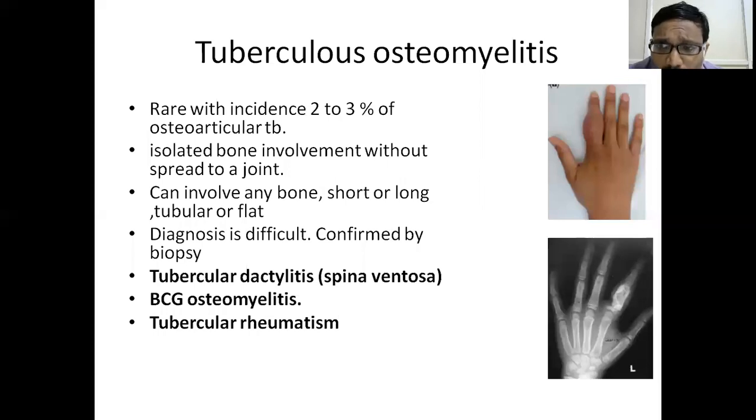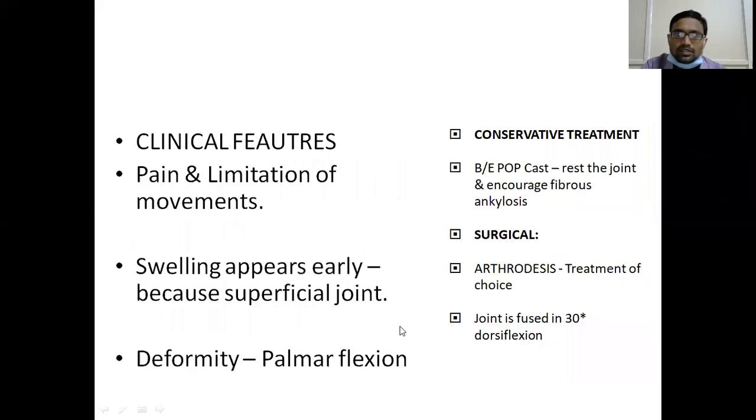In tubercular rheumatism, it presents as a polyarthritis, and there will be good response to anti-tubercular therapy, and rheumatoid factor will be negative. This is a difficult diagnosis. Tubercular rheumatism is a difficult diagnosis, but it has a favorable response to anti-tubercular treatment.